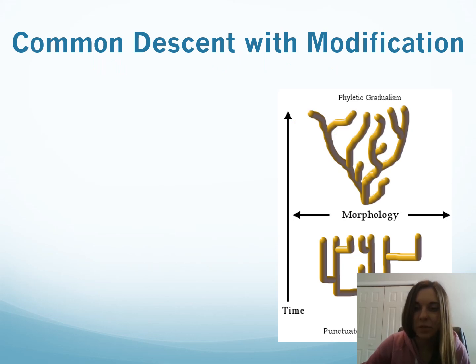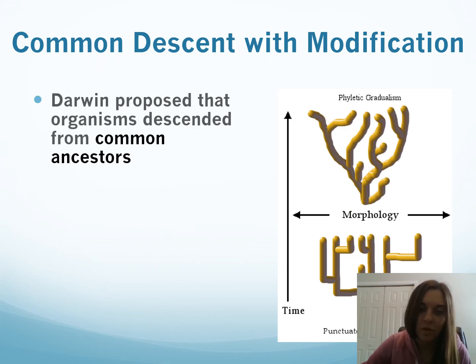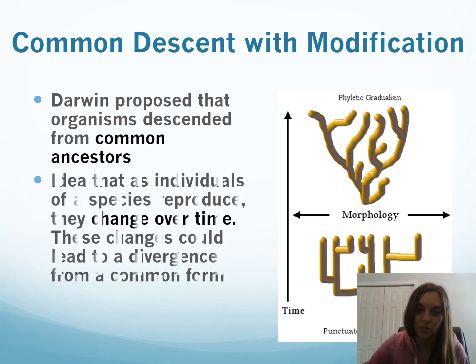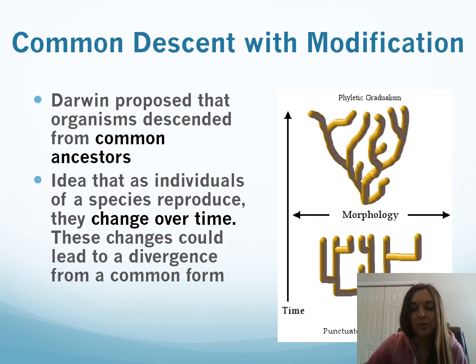Okay, common descent with modification. Darwin proposed that organisms descended from common ancestors. That's the idea that as individuals of a species reproduce, there are changes over time. Okay? As the environment changes, organisms need to adapt. Some will survive and some will not. That's all evolution is: change over time. Because I think we can all agree that nothing really stays the same over time.